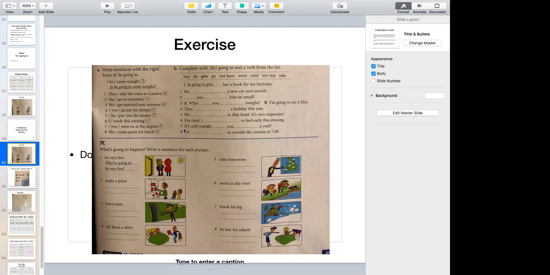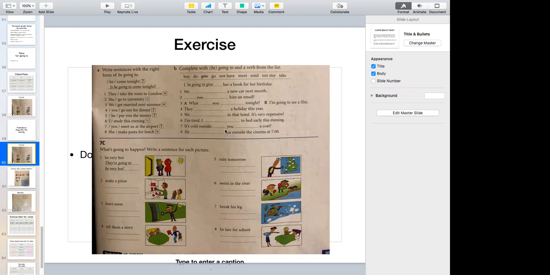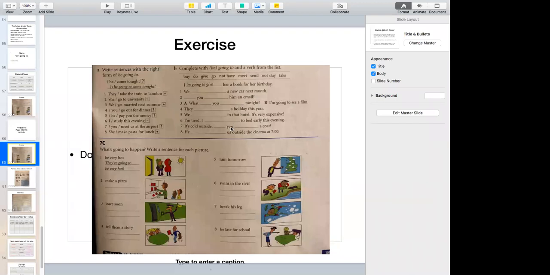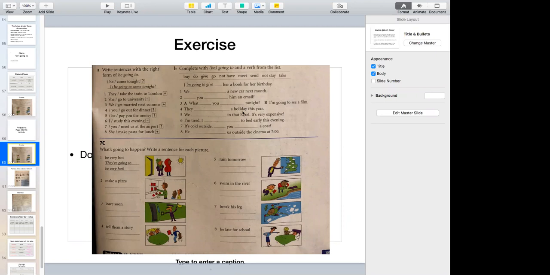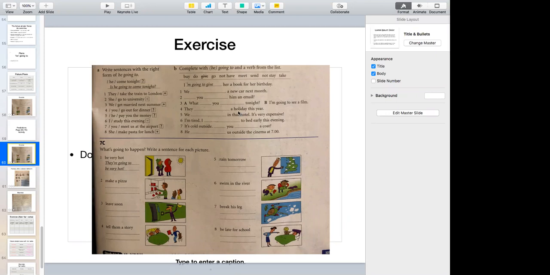In number 7, it's cold outside. Are you going to take a coat? Are you going to take a coat? Are you going to take it? Are they going to have a holiday this year? They are going to have a holiday this year.